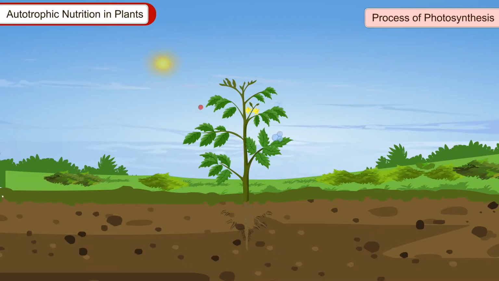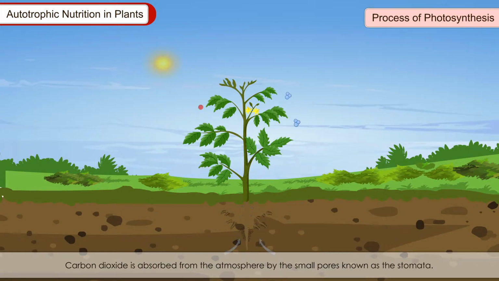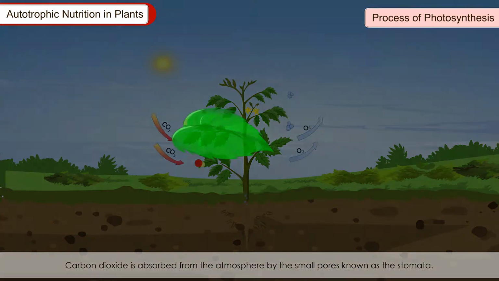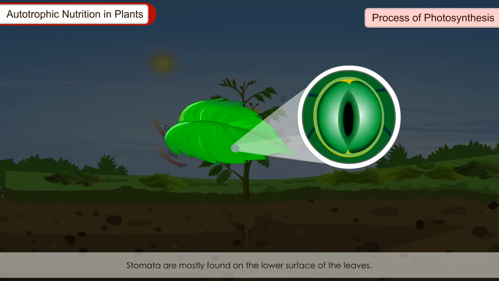Process of photosynthesis. The plants absorb sunlight through chlorophyll and convert it into food. Here, the light energy converts into chemical energy. Carbon dioxide is absorbed from the atmosphere by the small pores known as the stomata. Stomata are mostly found on the lower surface of the leaves. The food is prepared in the form of sugar and later gets converted into starch.